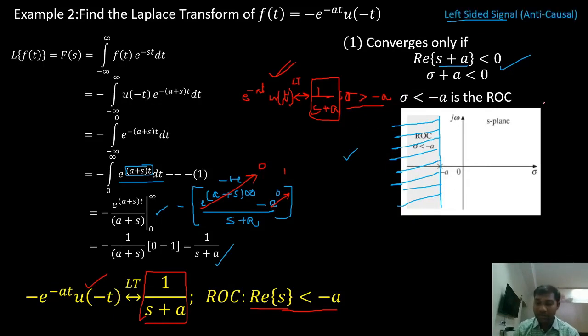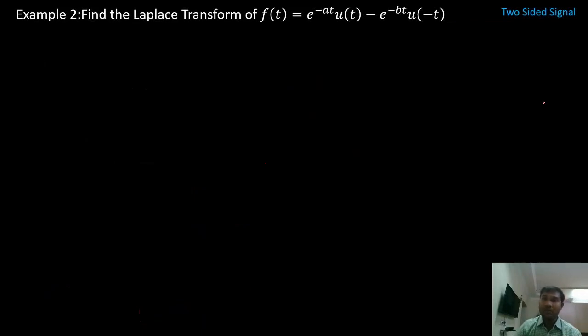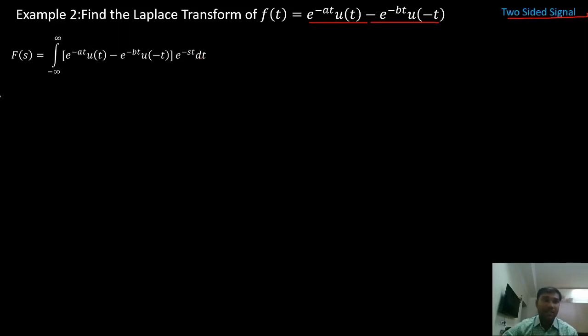So now we have seen right-sided as well as left-sided signals. Now we'll see a combination of both. This is my right-sided signal and this is my left-sided signal. We'll look at the combination of both. When you have a right-sided signal as well as a left-sided signal, then we call it a two-sided signal. So let us see the Laplace transform of the two-sided signal, right?